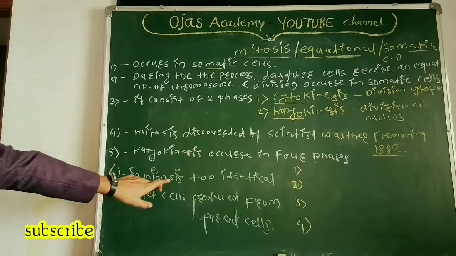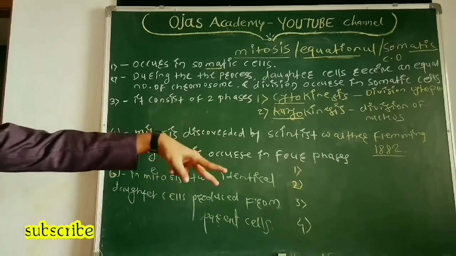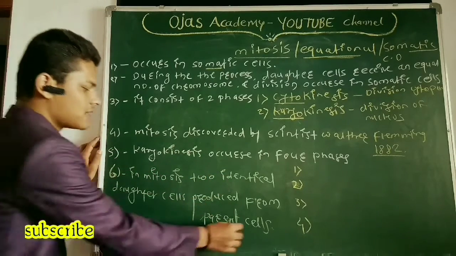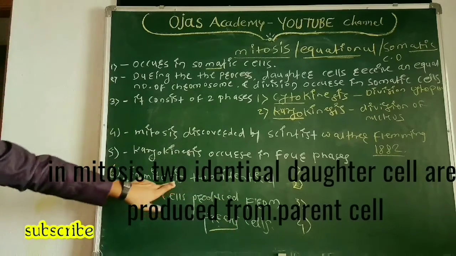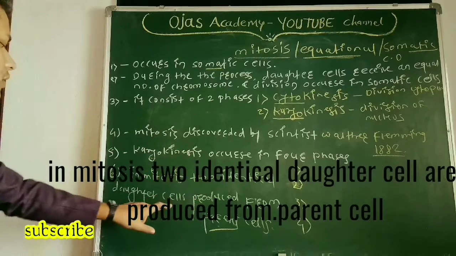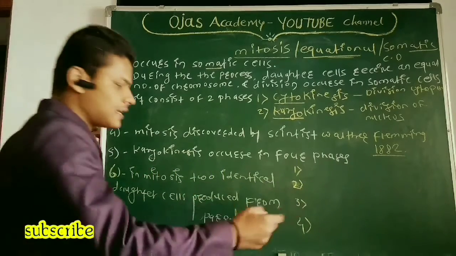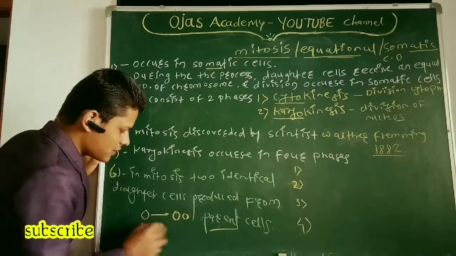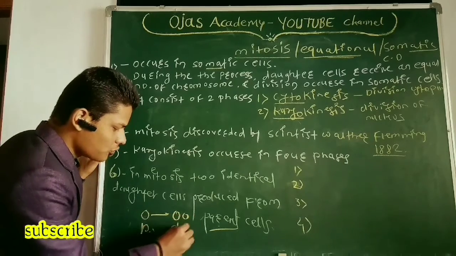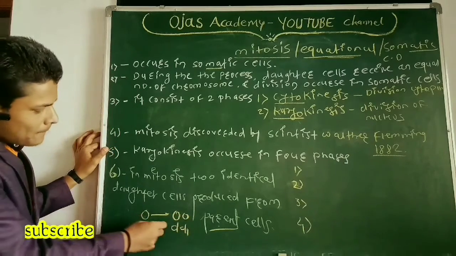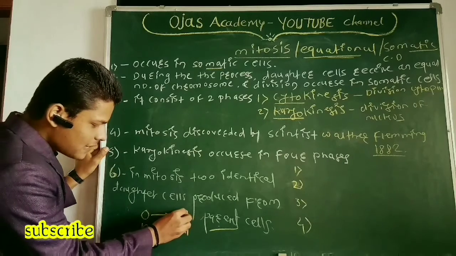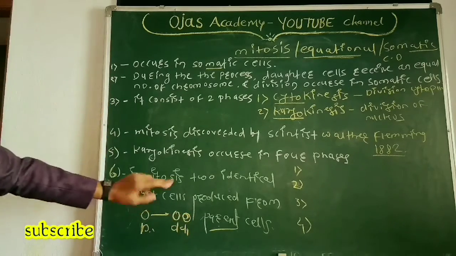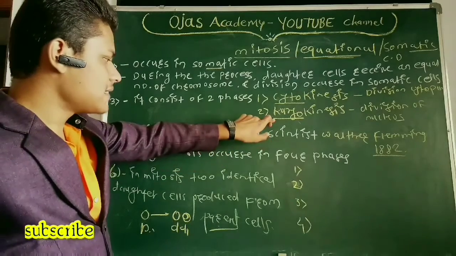In mitosis, two identical, meaning same, daughter cells are produced from one parent cell. Suppose this is the one parent cell and these are the two daughter cells after cell division. From the one parent cell, two identical daughter cells are produced in mitosis.